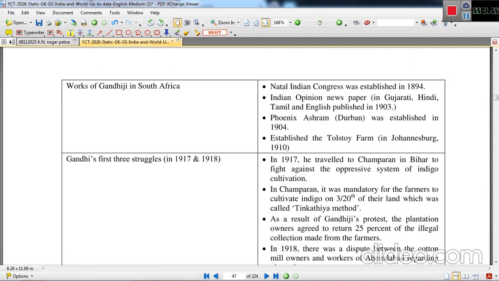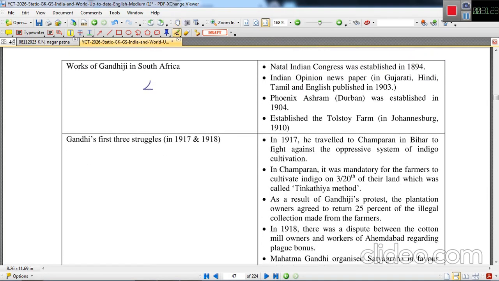Now we'll see the work of Gandhiji in South Africa. This is again an important section you need to remember. He formed the Natal Indian Congress in 1894. Indian Opinion, a newspaper, was started in South Africa in Gujarati, Hindi, Tamil and English languages, published in 1903. Phoenix Ashram, the precursor of Sabarmati Ashram or the Gandhian Ashram, was first established in Durban in 1904. He also established the Tolstoy Farm in Johannesburg in 1910.